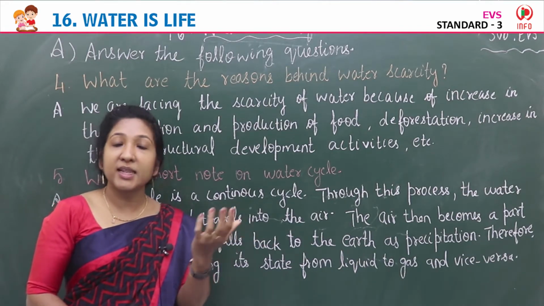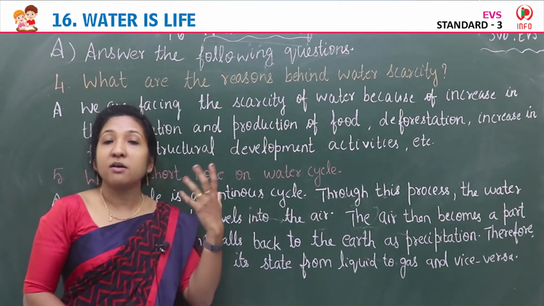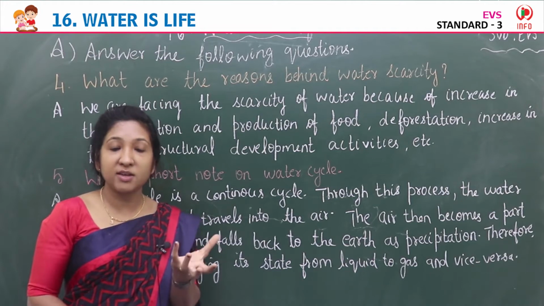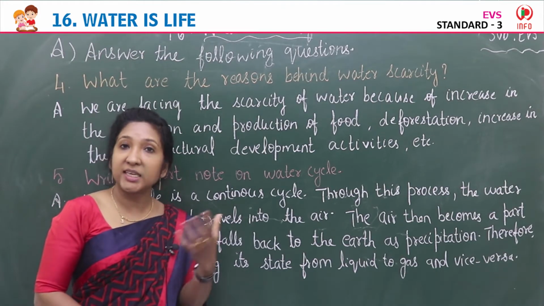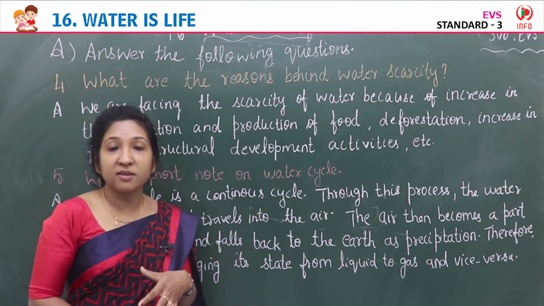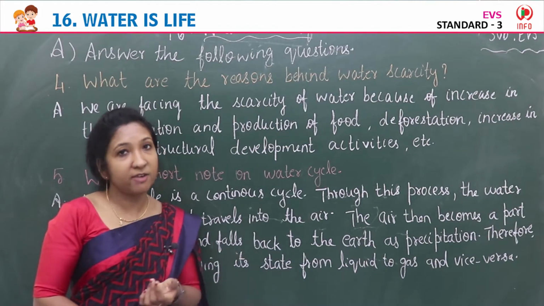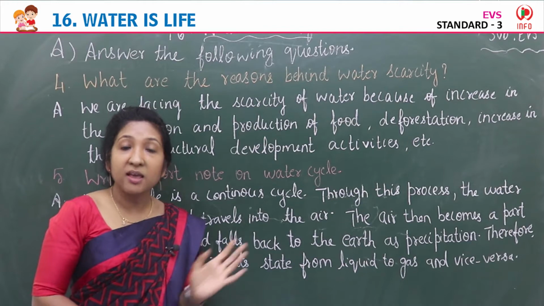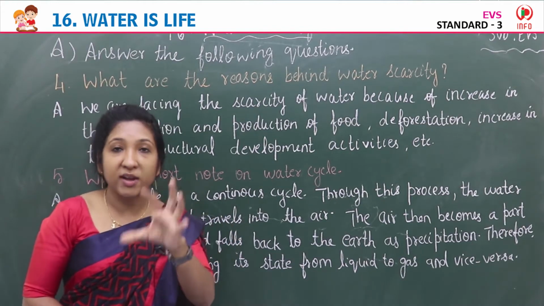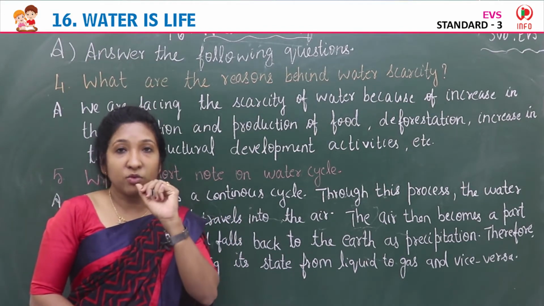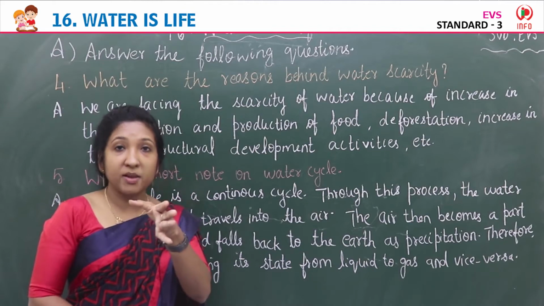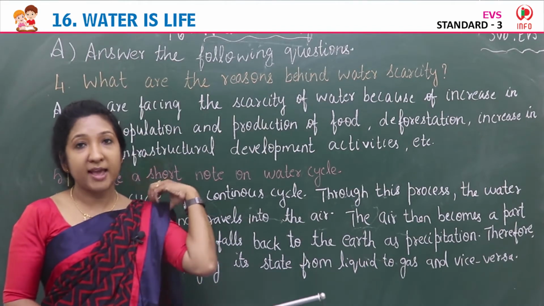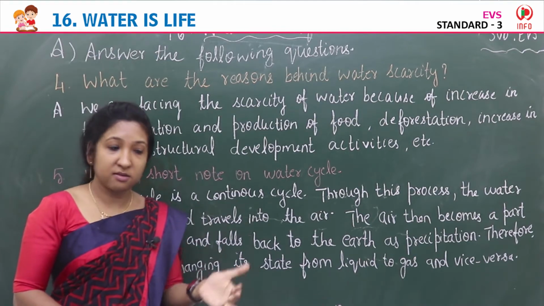Rainwater gets collected in rivers, oceans and lakes, and water in rivers, oceans, lakes gets heated up because of sun and changes into water vapor. This is evaporation. The water vapor rises up in the sky and contacts the cool air that forms tiny droplets of water, that is actually clouds, that is condensation,